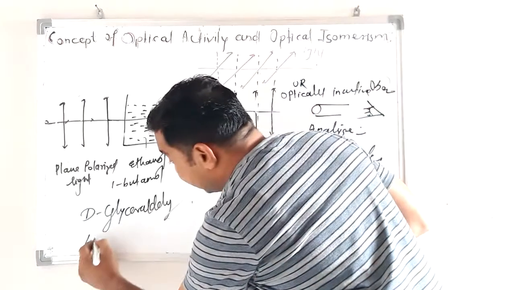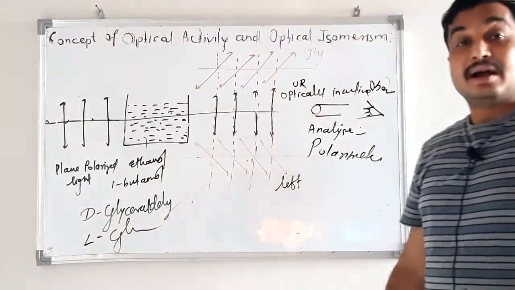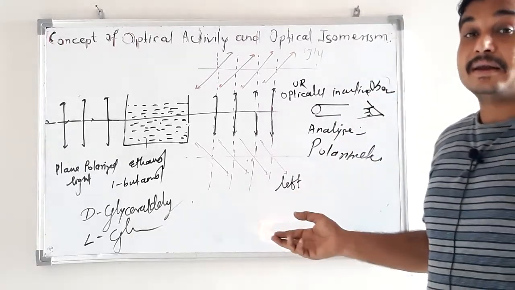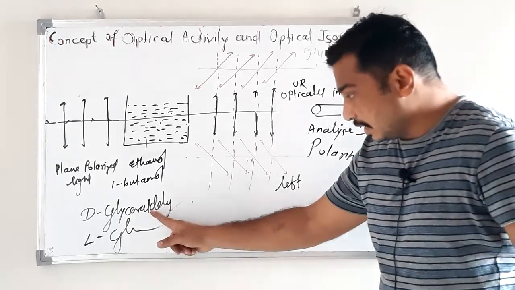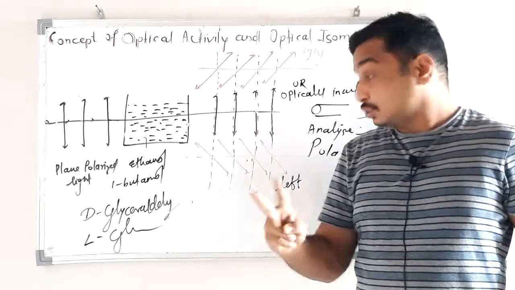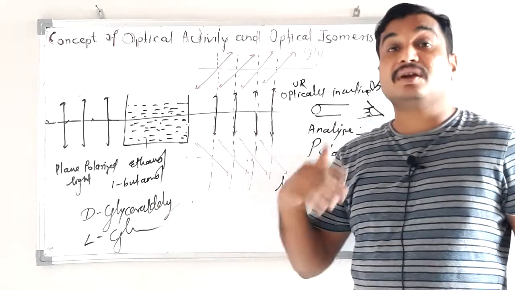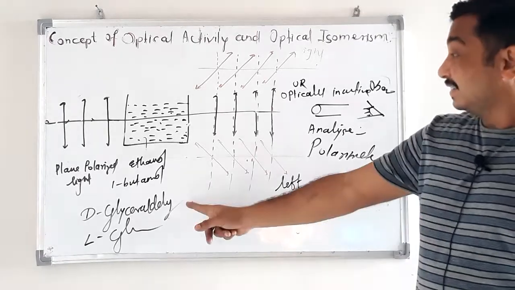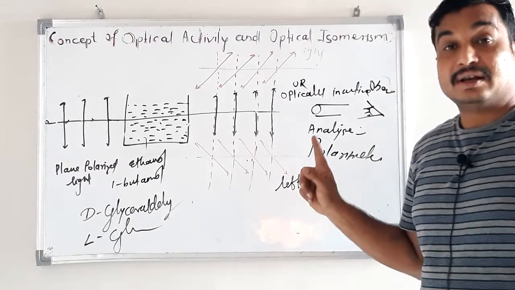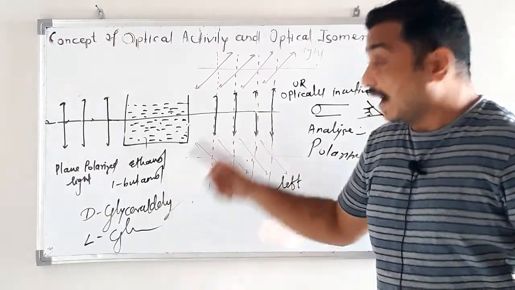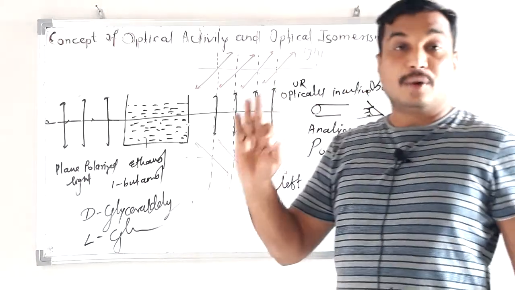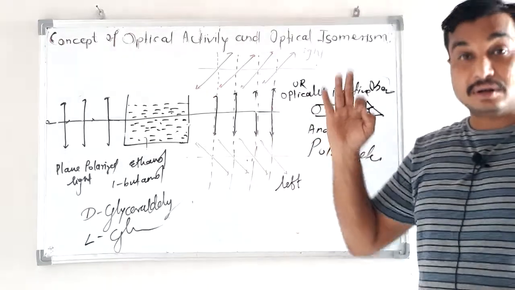Then take L-glyceraldehyde, capital L-glyceraldehyde, and this will rotate toward the left side. So the glyceraldehydes are structurally the same, but these two, D and L-glyceraldehyde, show different directions of rotation. D-glyceraldehyde, for example, rotates to the right side, and L-glyceraldehyde rotates to the left side. It means these two are optical isomers of each other.